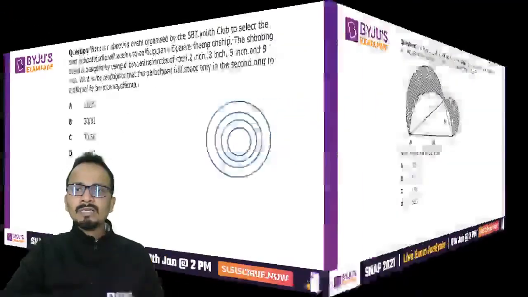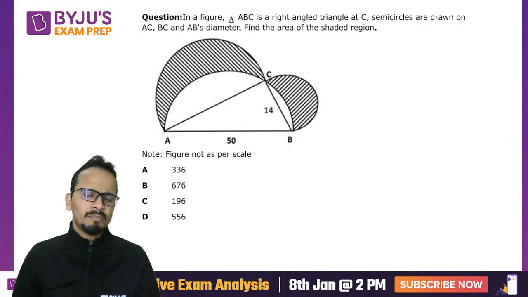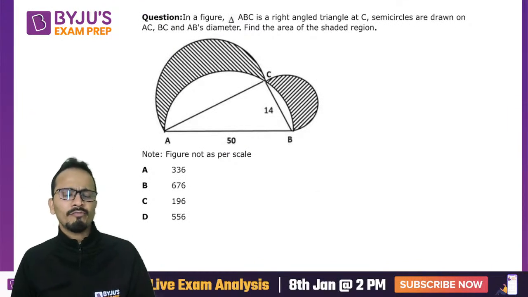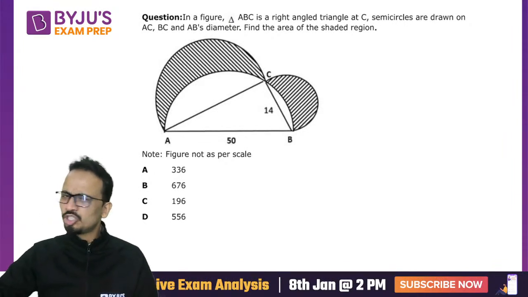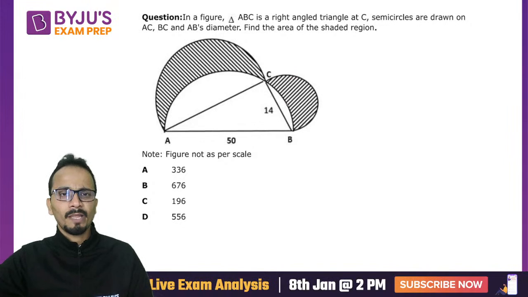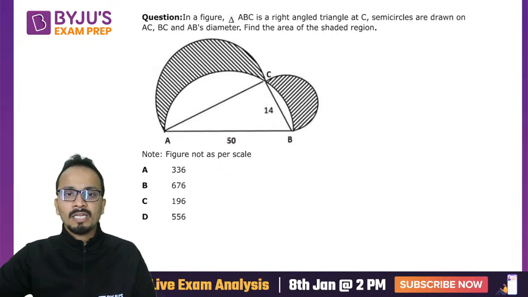Okay. Next question. Whoop. अजीब figure है, but I'm sure that if you are preparing well for CAT and all these examinations, you would have seen this type of question in geometry and mensuration. Okay, easy question hai, not a lot of calculations. Carefully look at this one. Now, first of all, AB is given as 50. This is 14. This is a right angle triangle.